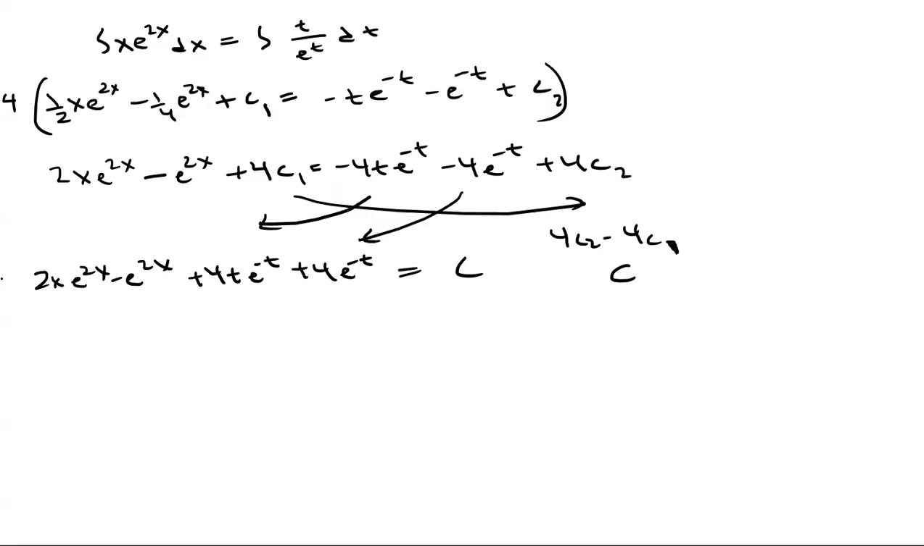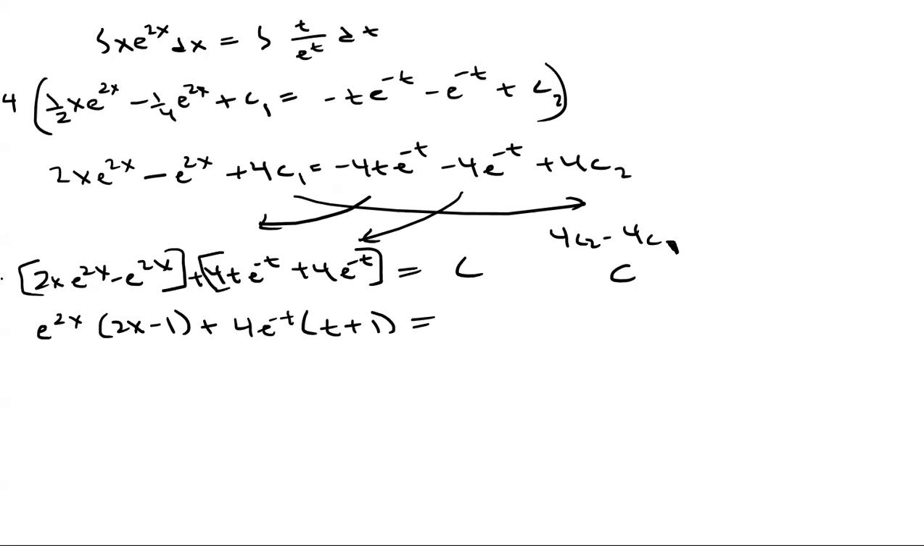The next thing we can do is factor by e to the 2x. I'm going to combine these together here and then combine these together here. So I have e to the 2x times 2x minus 1. And then here we can factor out a 4e to the negative t, so we're left with t plus 1, equals c.